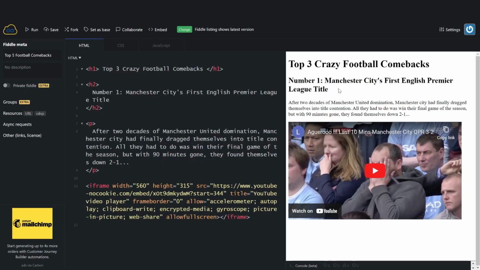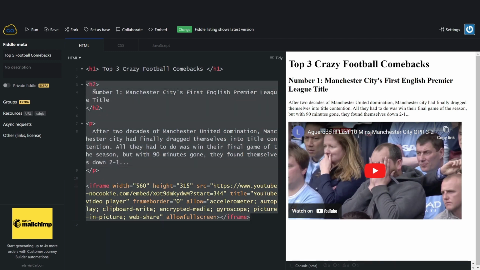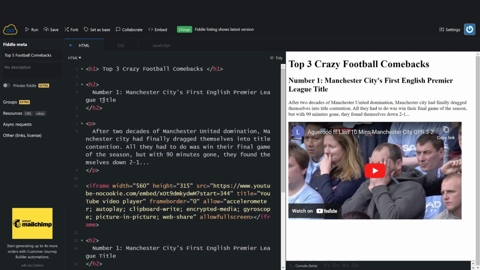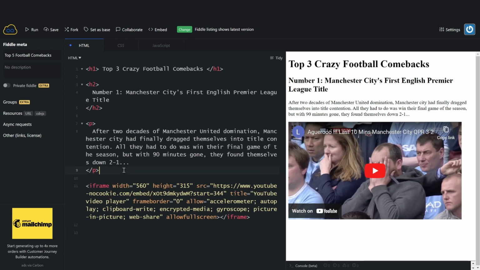So now we have our number 1, and if I was to add number 2 and number 3, I'd probably just Control-C and Control-V this, and then simply make changes, replace the YouTube embed code, etc. But the way that I'm working for this project is, once I've done one of these, I'm just going to go over onto the styles, and then I'll come back and do the rest of these later.